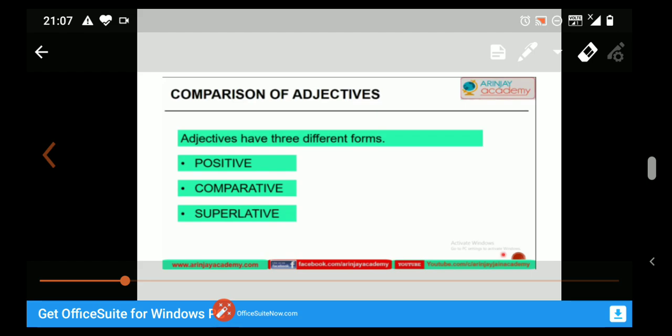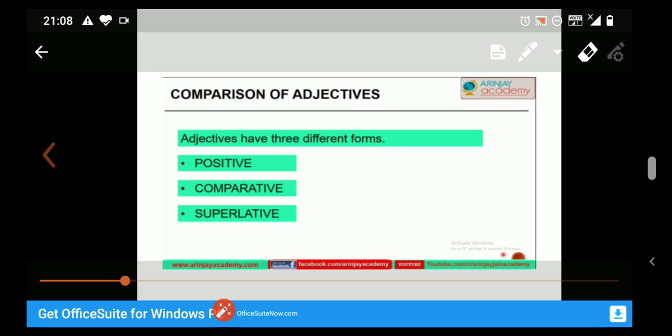So students, as we all know about the comparison, whenever we compare people, places, things, we always compare adjectives. So adjectives have 3 degrees of comparison. We always compare things, people, places in 3 degrees, and there are 3 degrees of comparison of adjectives, and they are positive degree, comparative degree, and superlative degree. So let us discuss each degree one by one in detail.